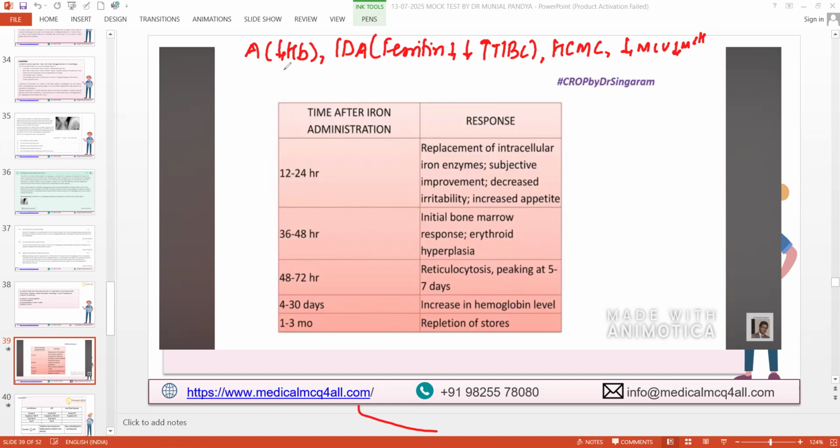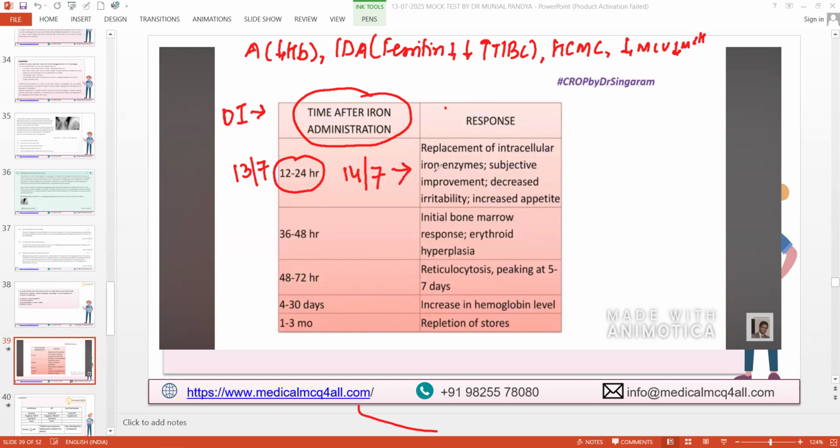So once you have iron deficiency and you start oral iron for the patient, this is exactly the time after iron administration, and it is in hours. So let's go one by one. Response, what response, right? Today is the 13th. You started a patient on oral iron on the 13th of July. Within 24 hours, by tomorrow, the 14th of July, what happens to his body?